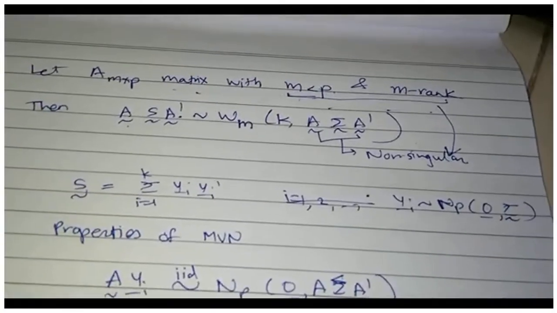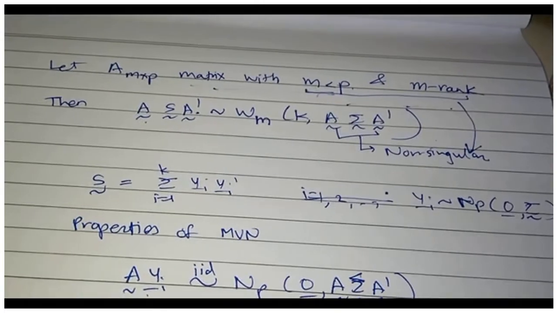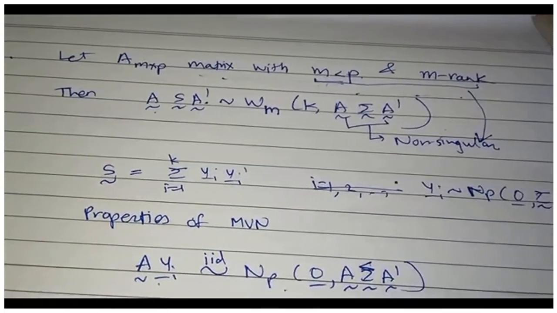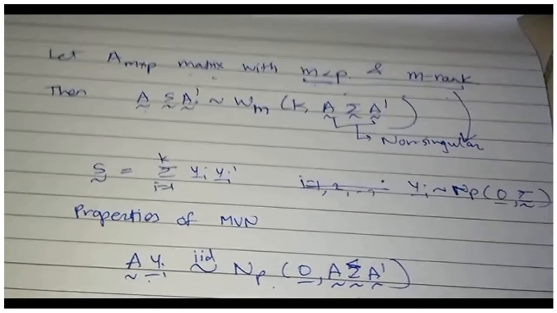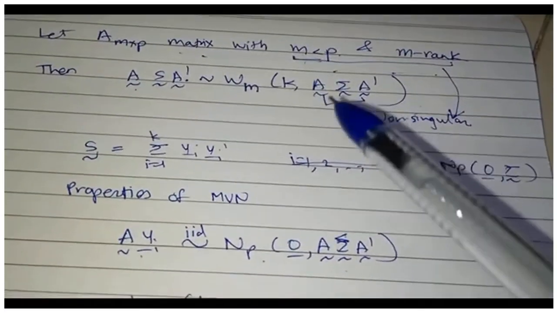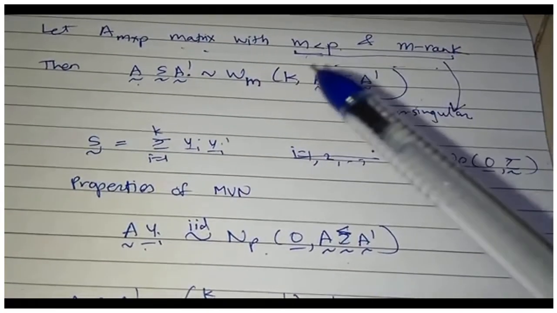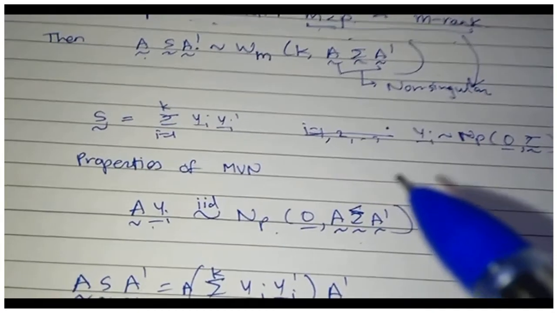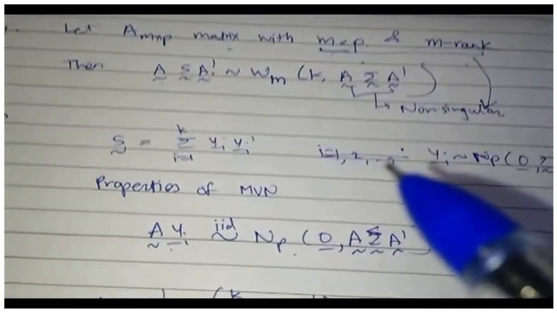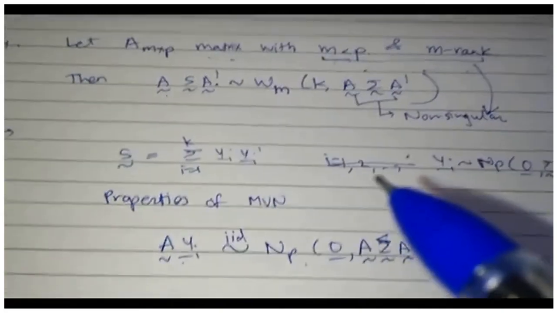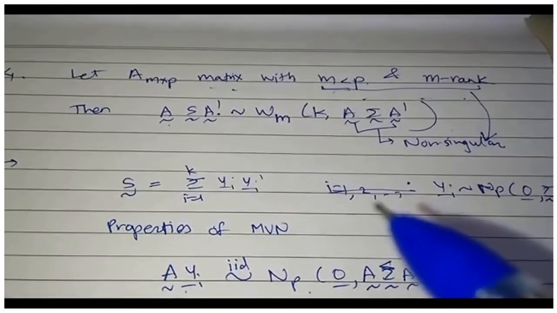So this is the fourth property. We have proved that if I have a Wishart matrix and I pre- and post-multiply it by a matrix and its transpose, then we again get a Wishart matrix. Of course, the dimension has to be such that the final variance covariance matrix A sigma A prime is non-singular. So here we will stop our discussion on Wishart distribution. We are going to need this distribution later in testing of hypothesis. Hence, these properties would be useful there.